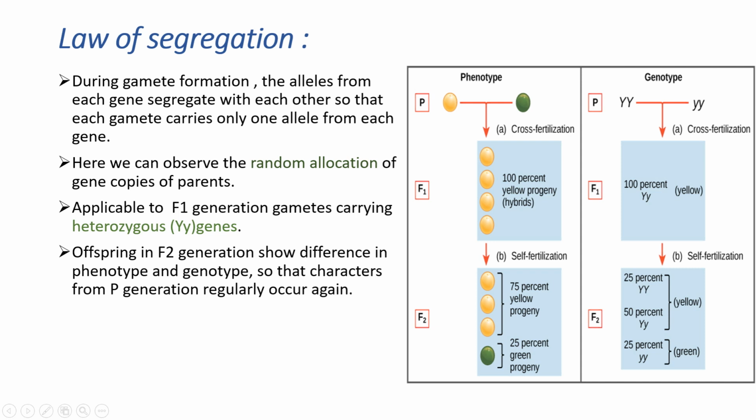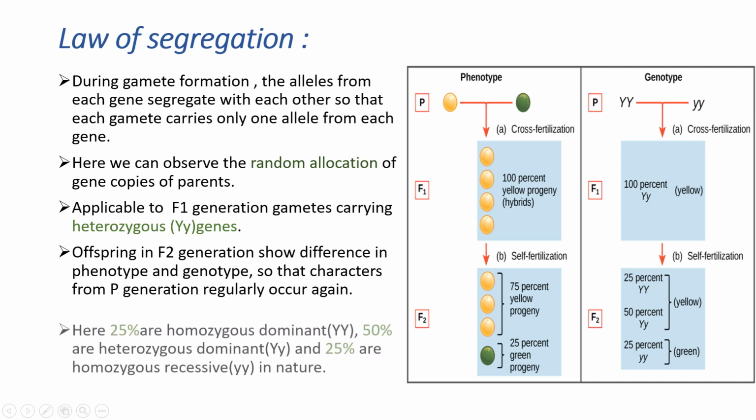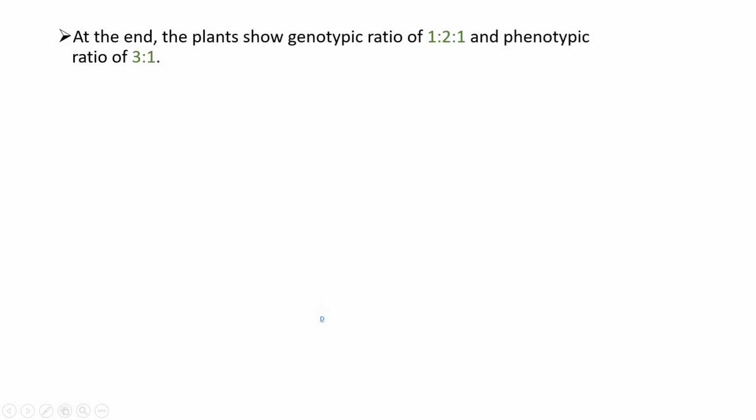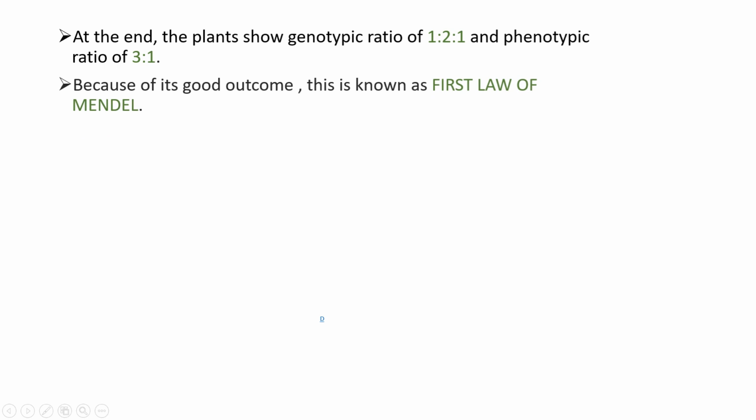By this law we can explain that the characters are carried from the parents to the F2 generation through the F1 hybrids. For example, simply we can say that the characters are inherited from grandparents to the grandchildren through the parents. This is nothing but the law of segregation. It is also known as the first law of Mendel because of its good outcome and its perfect result.